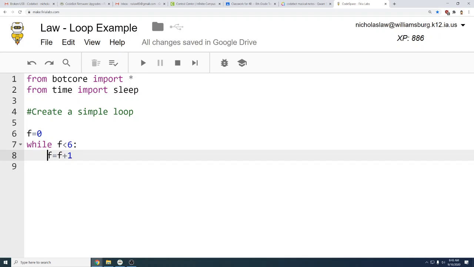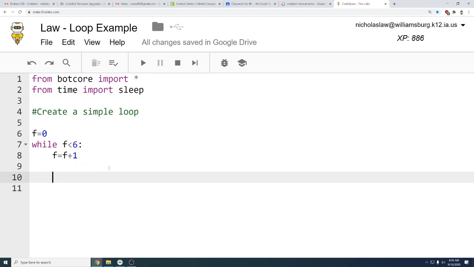f is now 1. 1 plus 1 equals 2. While f is less than 6, still going all the way up until it hits 6. So 6 is not less than 6, so then the program ends. It breaks. And that's a simple loop.